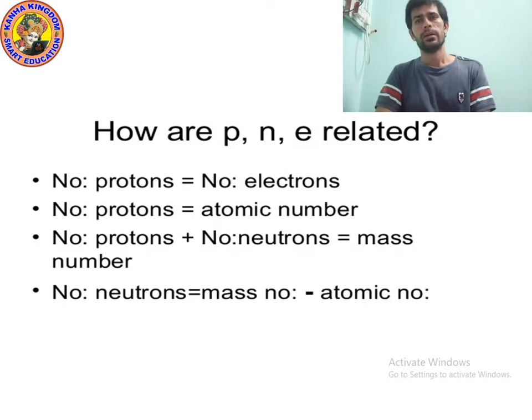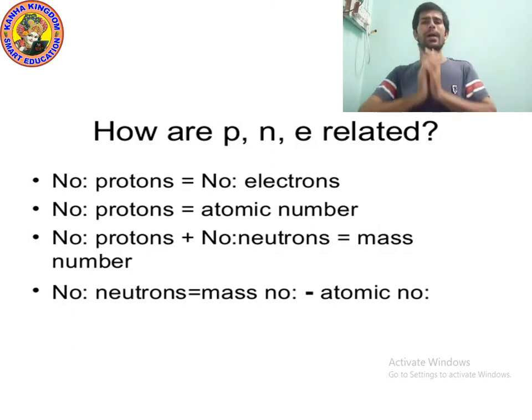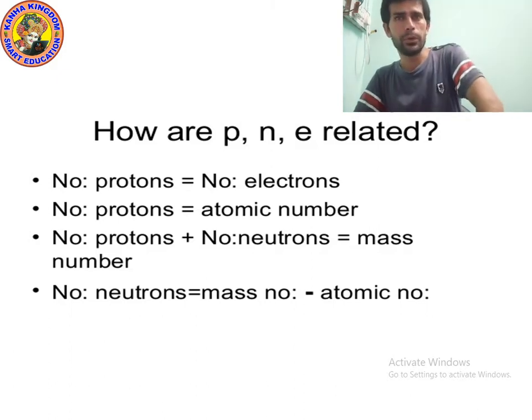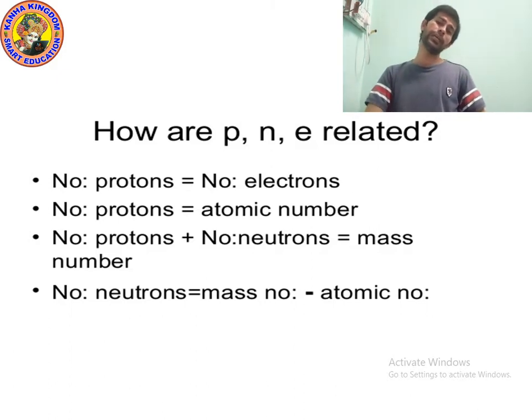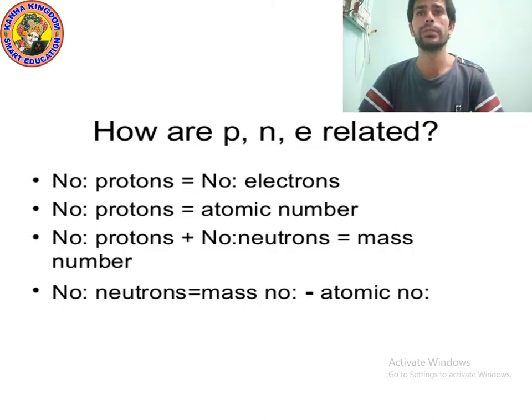Correct? Next, mass number. How to calculate mass number? If we add proton and neutron, then we get the mass. For example, what is the mass number of sodium?